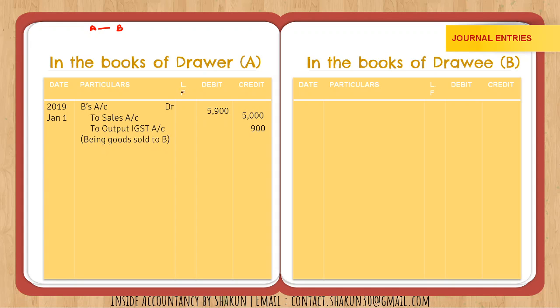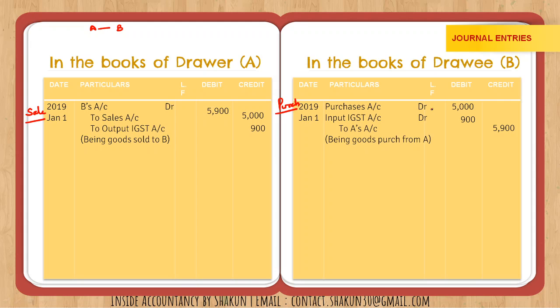So in the books of drawer, I have passed the entry for sale of goods. B is debited since he is the debtor, to sales, to output IGST, that's 900, total 5900 in B's account. Now similarly in the books of drawee, I need to pass the entry for purchases. So purchases account DR, input IGST account DR, to A, that is the creditor account. So this is the entry that we pass for the sale or purchase.